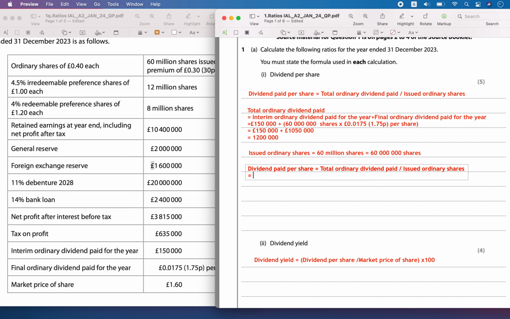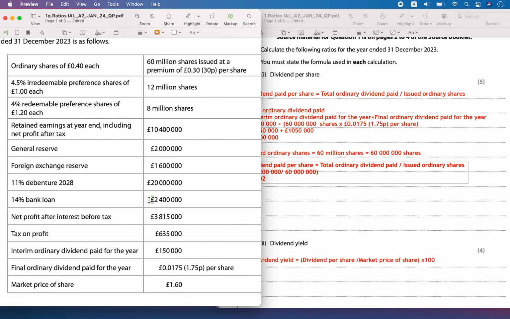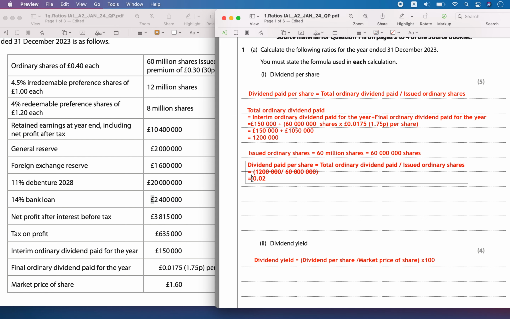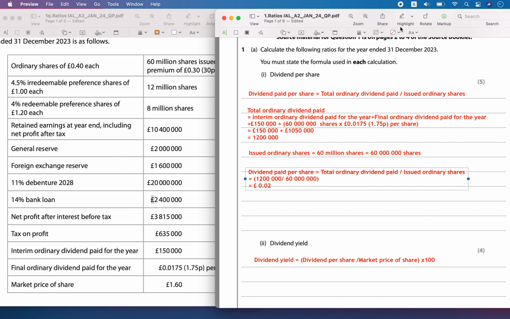So now this is going to be equal to 1,200,000 divided by 60 million. So we will get 0.02, so 0.02 pounds is the dividend per share.